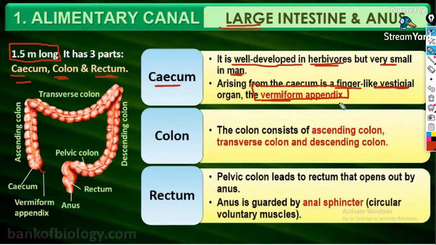The colon consists of three main parts: the ascending colon, transverse colon, and descending colon. Vestigial organ means that it once played an important role in the process.